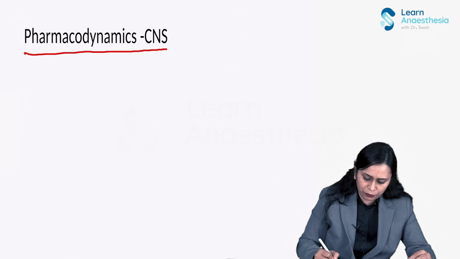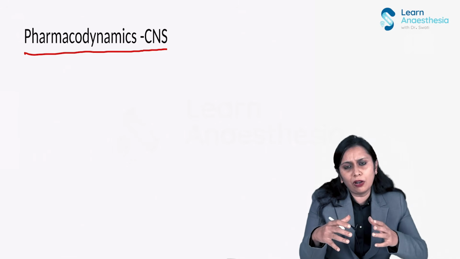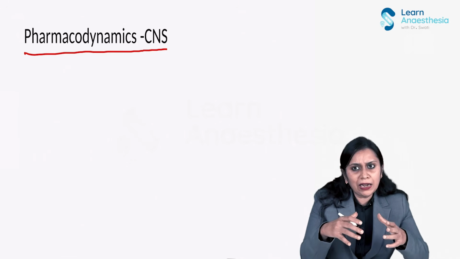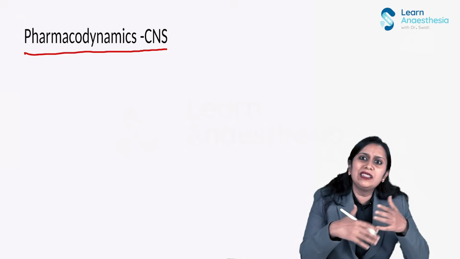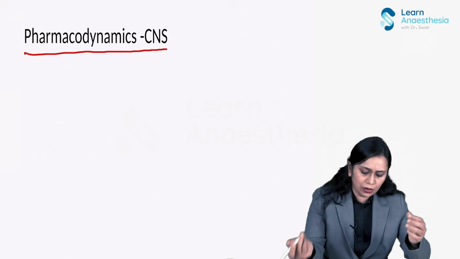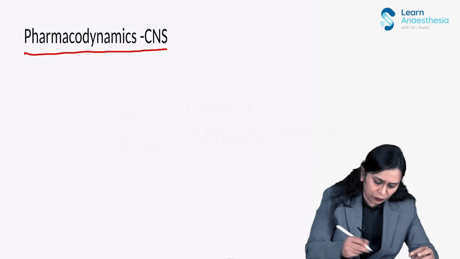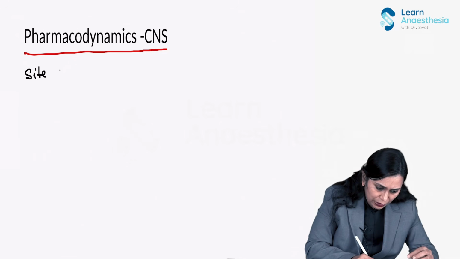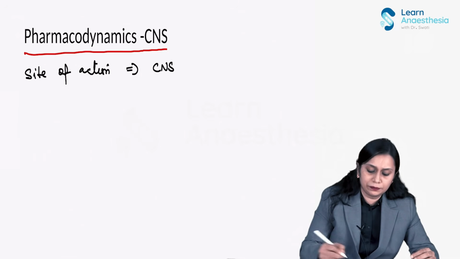Okay. Now let us discuss the pharmacodynamics of propofol. Pharmacodynamics is the site of action of the drug and the action of the drug on other organ systems also. The desired and undesired effects of the drug in our body are what pharmacodynamics is. So what is the mode or site of action of propofol? The site of action is mostly in the CNS, on the GABA receptor.